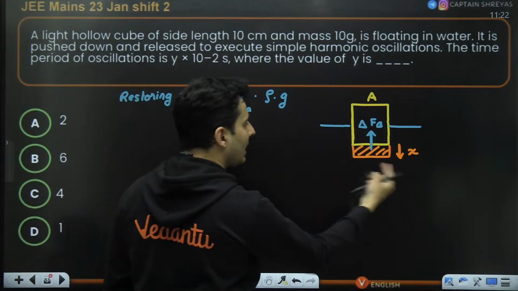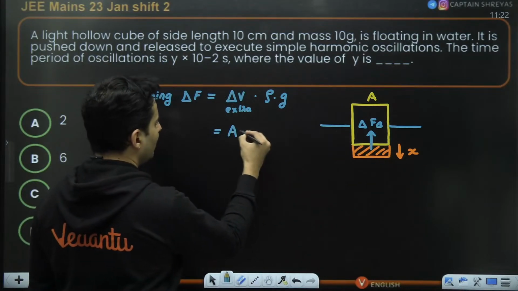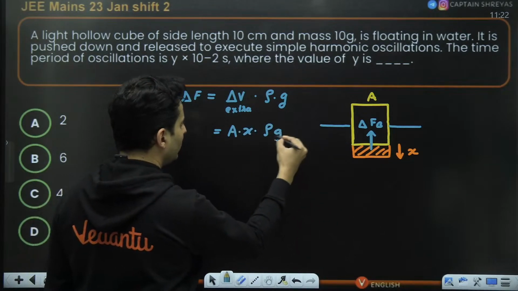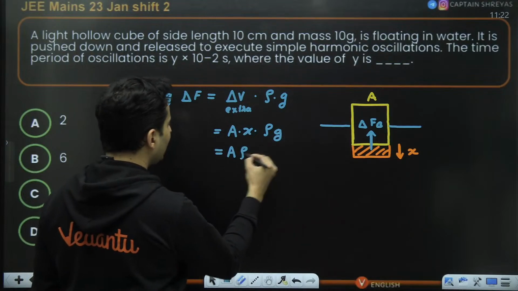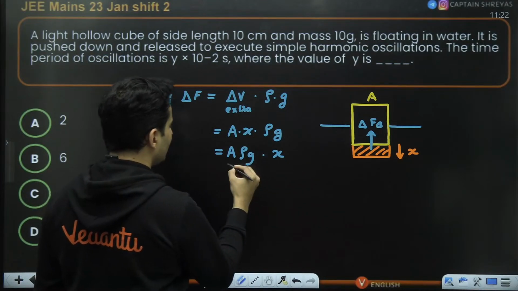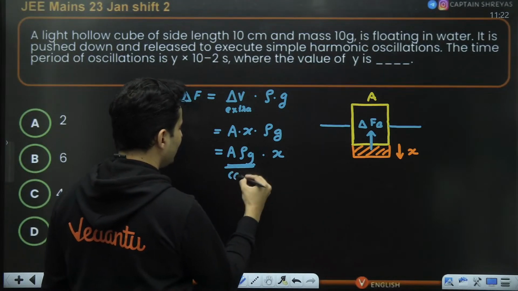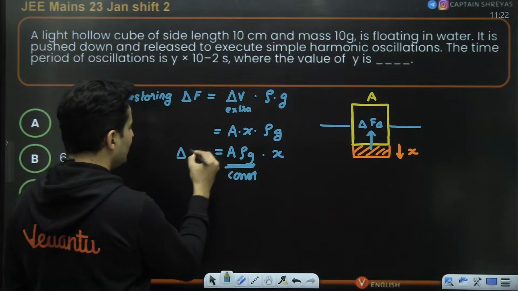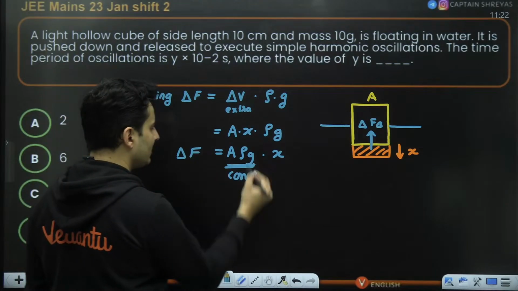That volume will be area into X. So it will be area into X into rho into G. So it will be A rho G into X. So you can see this much is basically a constant, just like spring force Kx, this is that constant.